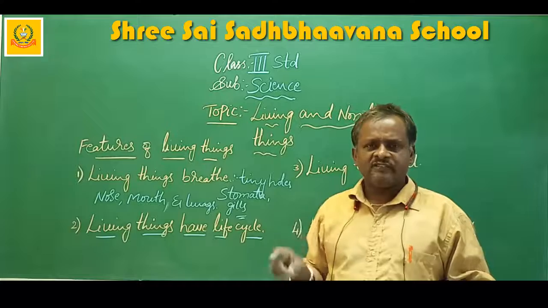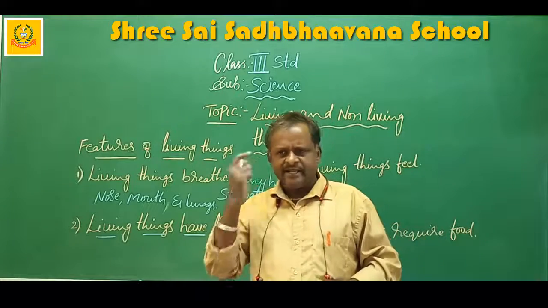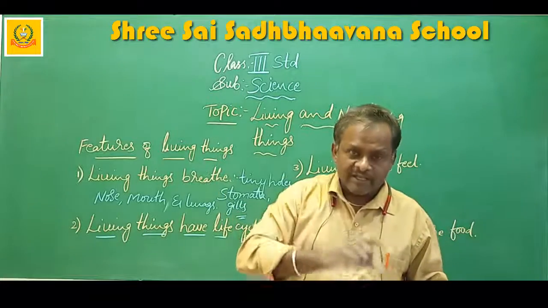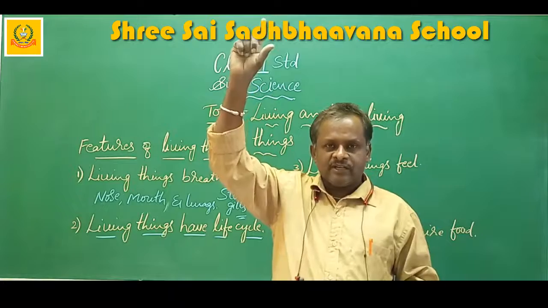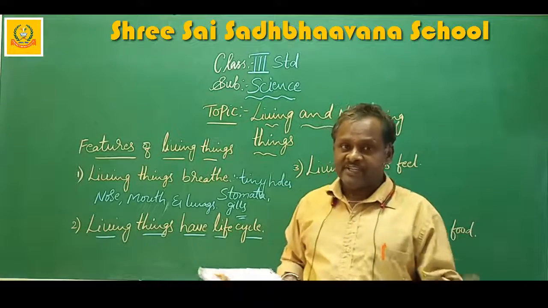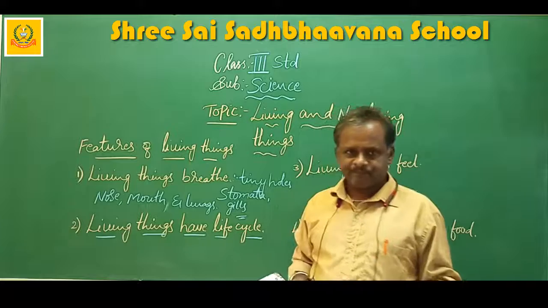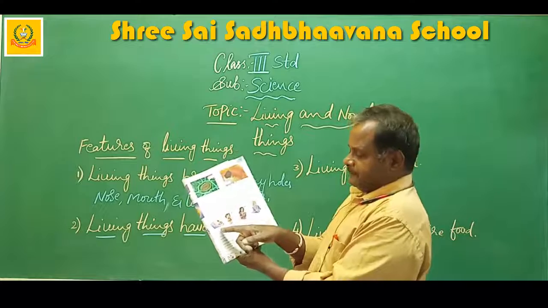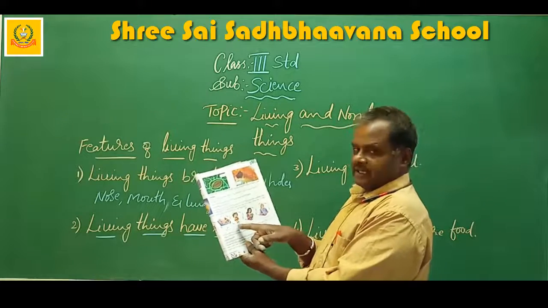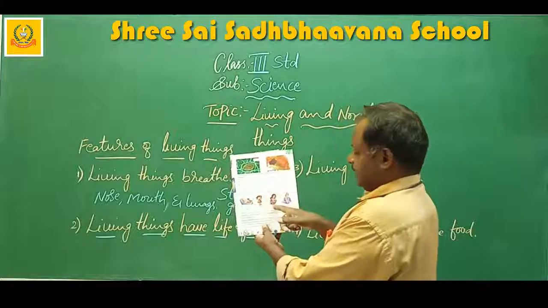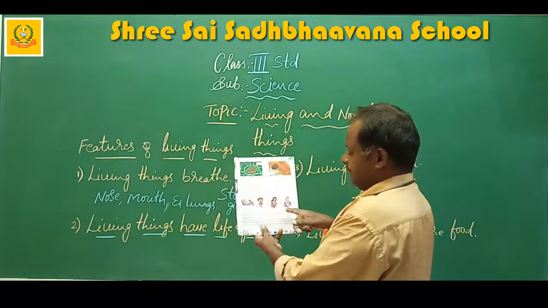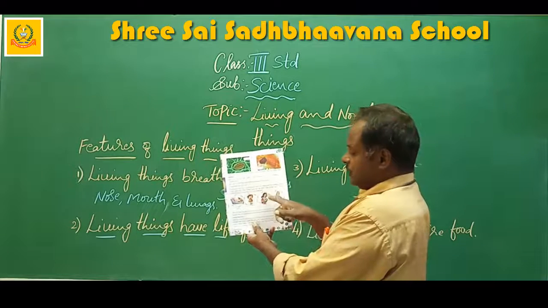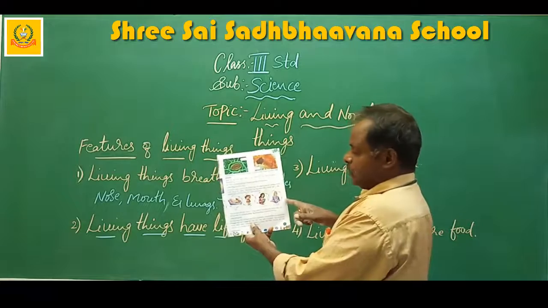All the living things get destroyed one or the other day, but their life cycle may vary. Life cycle may vary from 1 year to 100 years or 200, 300, because so many trees will live for more than 100 years. Okay, so just you see the figures. Here baby grows into girl grows into young woman grows into old woman. Once again I will explain. Baby to girl to young woman to old woman.